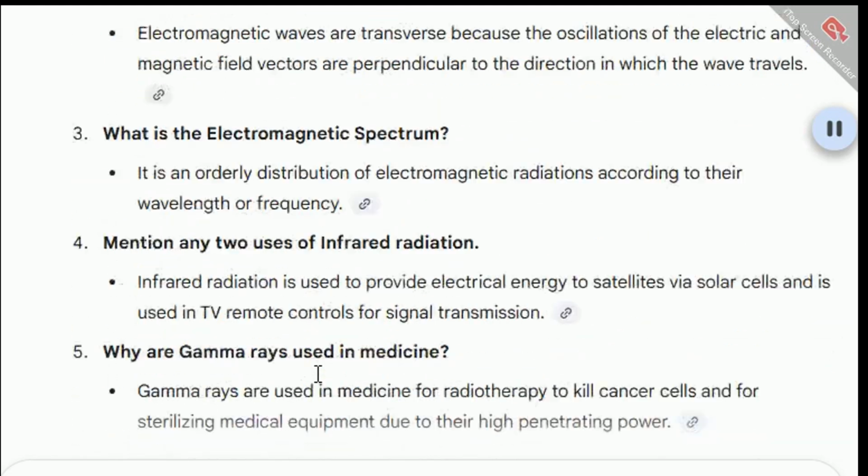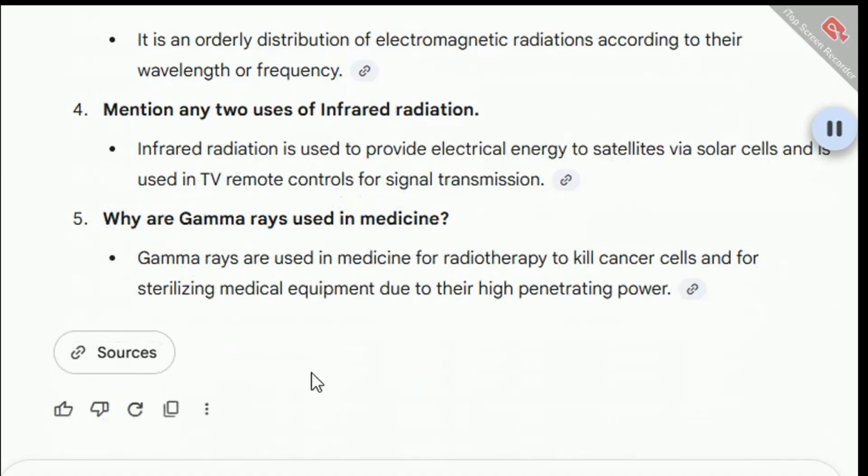Mention any two uses of infrared radiation. Infrared radiation is used to provide electrical energy to satellites via solar cells and is used in TV remote controls for signal transmission. Why are gamma rays used in medicine? Gamma rays are used in medicine for radiotherapy to kill cancer cells and for sterilizing medical equipment due to their high penetrating